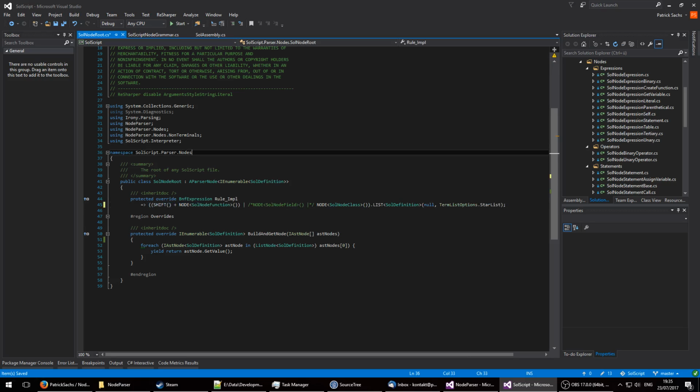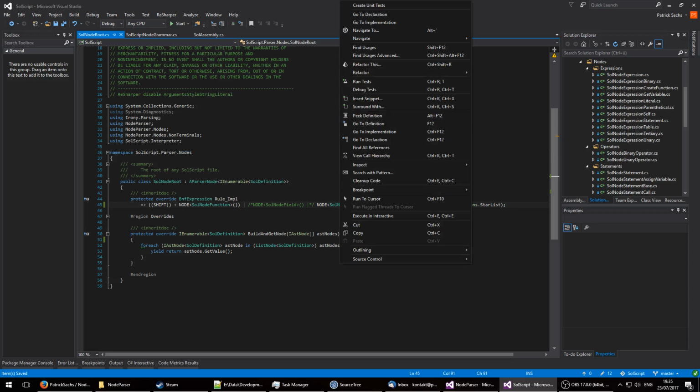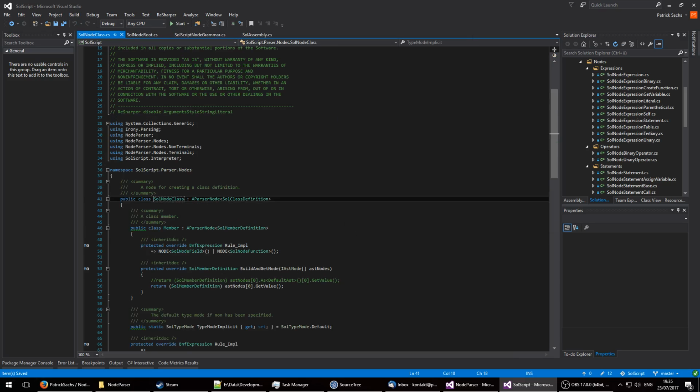But let's get into the node stuff. We have another node here. So node sol node class. Here comes the really beneficial point of the node parser. We can actually nest nodes inside of each other. So right here we have another node parser node, which is a parser node for a class definition.